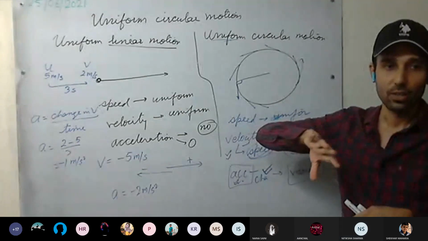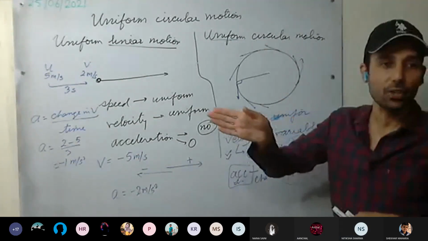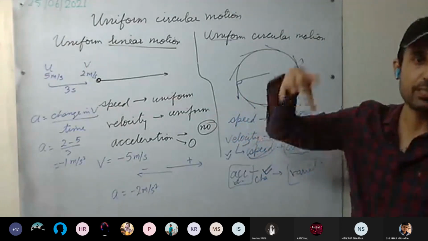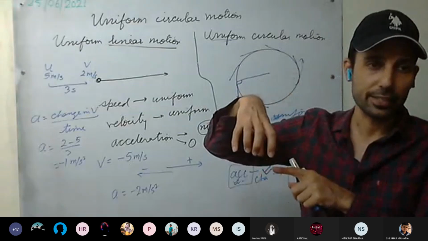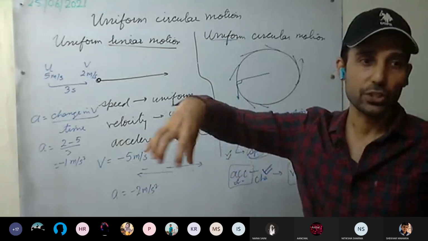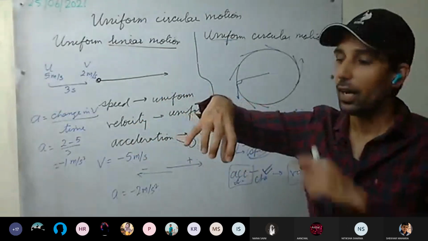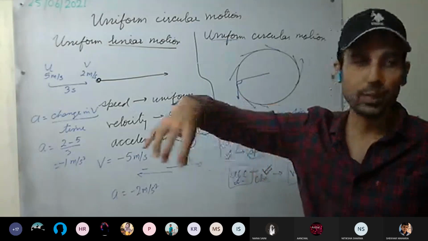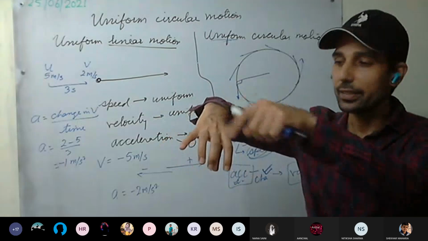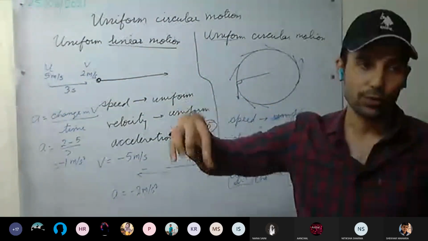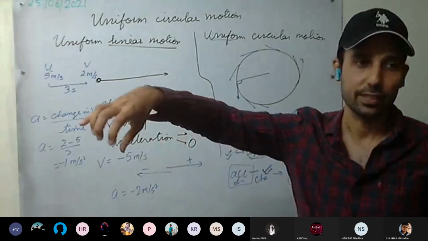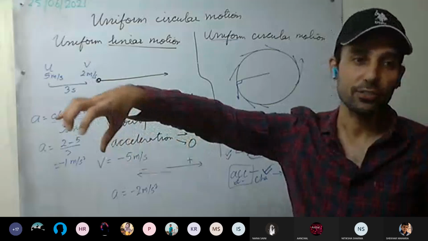We are studying the law of inertia. A body in a state of rest will remain in a state of rest unless any force is applied. Till we don't apply any force on the body, if it is at rest, it will remain at rest. Or the second part of the law of inertia: a body in motion will keep moving unless we apply any force. So what kind of motion will the body have? Uniform motion. If we are not applying any force, the body will continue with uniform speed, or we can say uniform velocity, in the same direction.